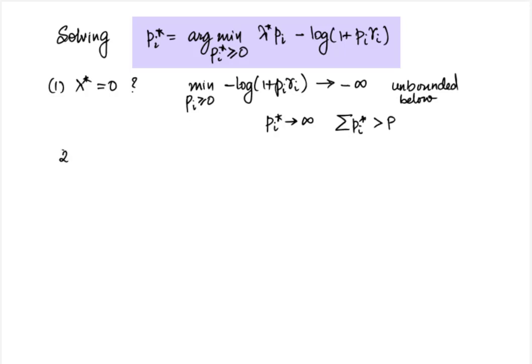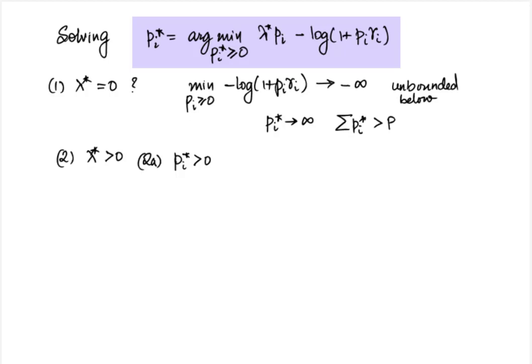So this brings us to the case that lambda star is strictly greater than 0. In this case, there are two possibilities. Either pi star is equal to 0 or greater than 0. First, assume that pi star is greater than 0. In that case, we know that the gradient of the objective function must be 0 because the optimal solution lies somewhere on the positive real line.